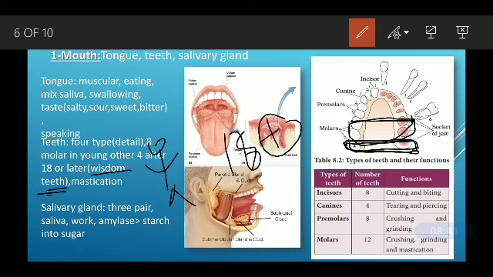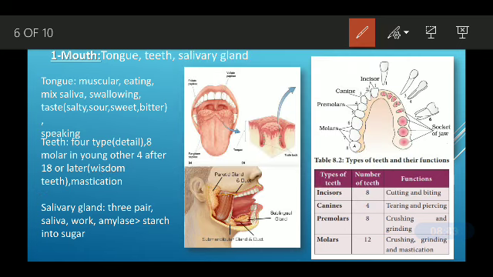Then the next is mastication. Mastication is the churning or crushing by the teeth. The work of teeth is to crush and churn the food, and that is called mastication.